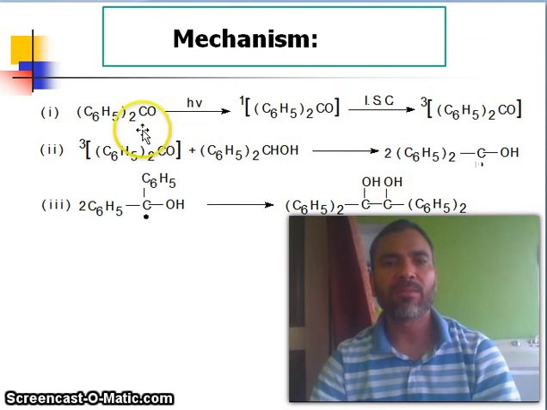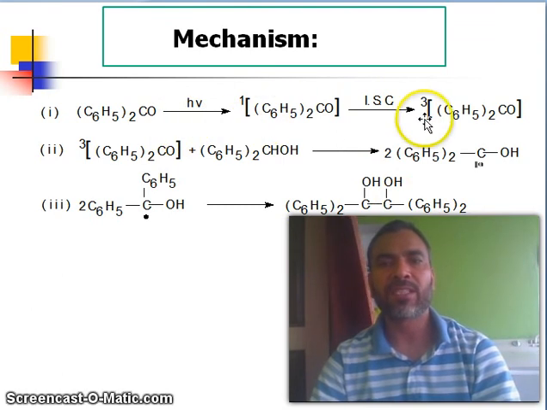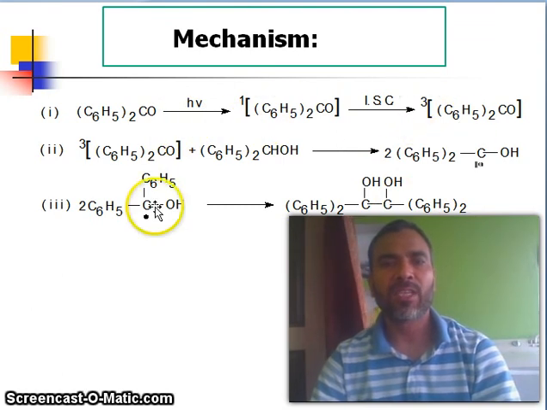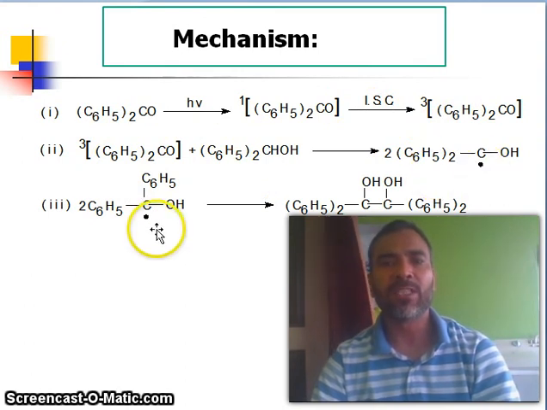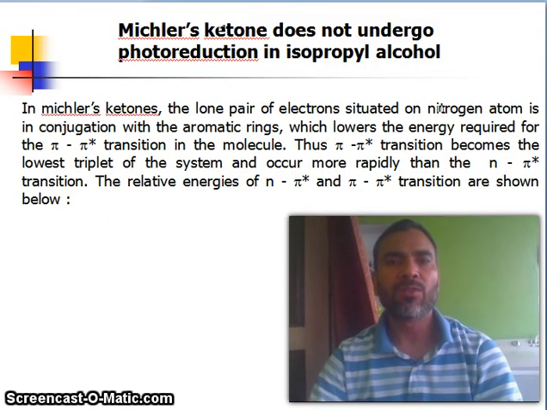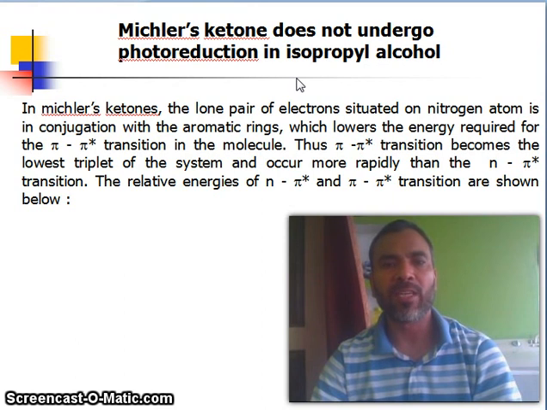So, the mechanism: this is singlet, this is triplet, intersystem crossing. Now this triplet gave this radical, two radicals, and these two radicals combined together give benzpinacol. So Michler's ketone does not undergo photoreduction in isopropyl alcohol.